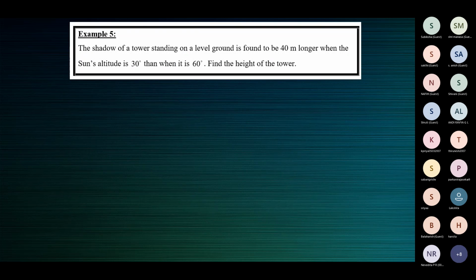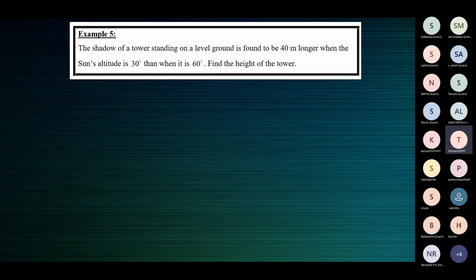The shadow of a tower standing on a level ground is found to be 40 meters longer when the sun's altitude is 30 degrees than when it is 60 degrees. So children, what is sun's altitude? No, darling, what is meant by the term sun's altitude?